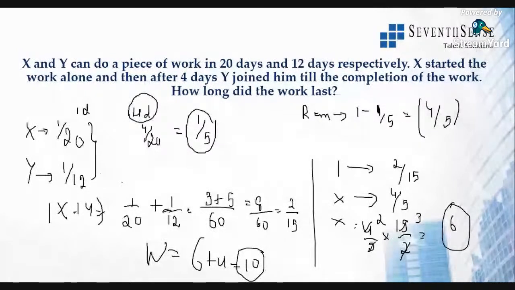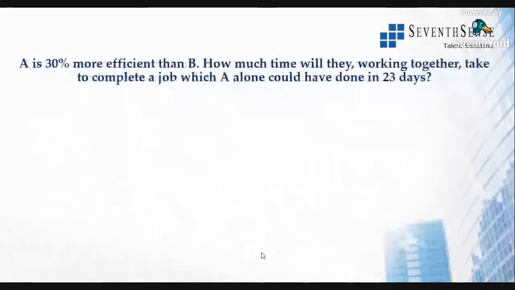That is 6 days was taken to complete the remaining work, and first 4 days x works alone. That is some amount of work is done. Remaining work is done in 6 days. So totally 6 plus 4, it is 10 days. This is the meaning of the question. Clear? We'll go on to the next question.